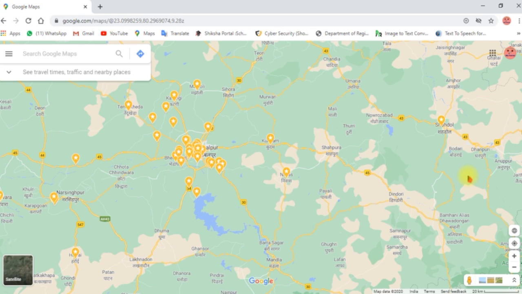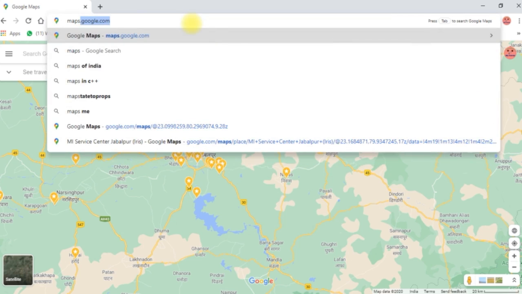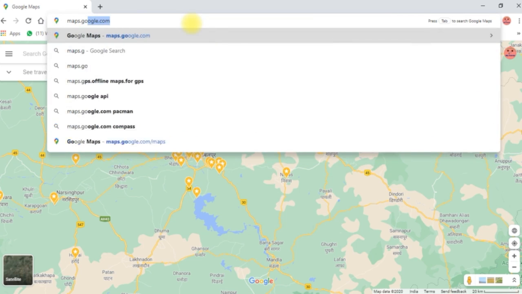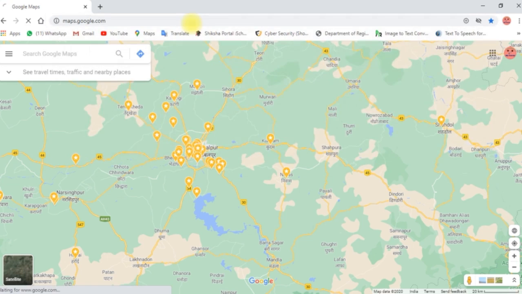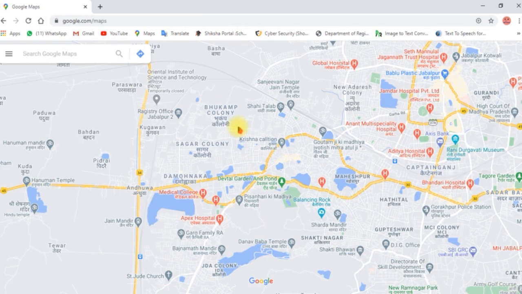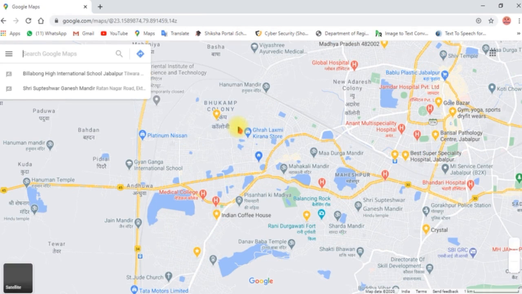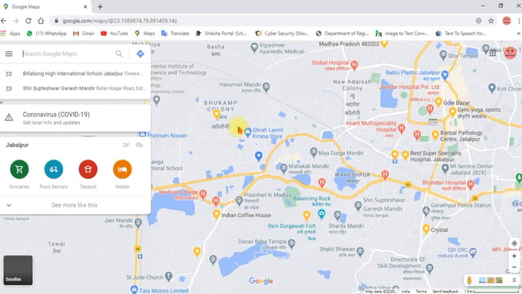In order to open Google Map, open your web browser and type maps.google.com. You can also use this on mobile as an application. The application is pre-installed in Android devices.